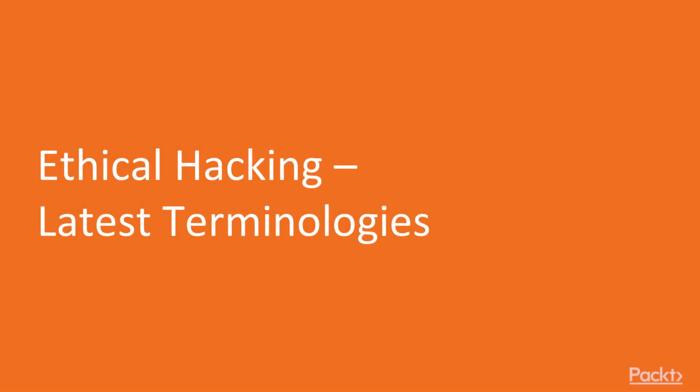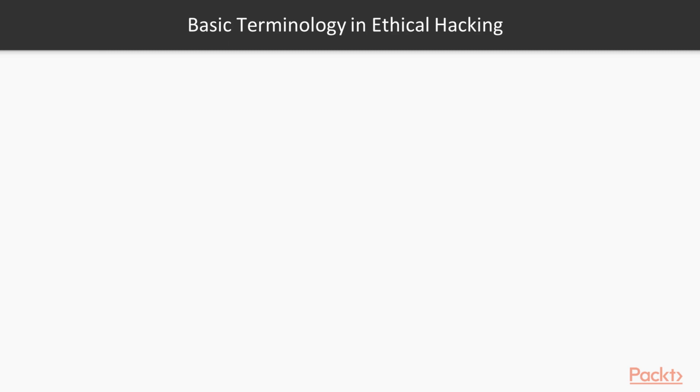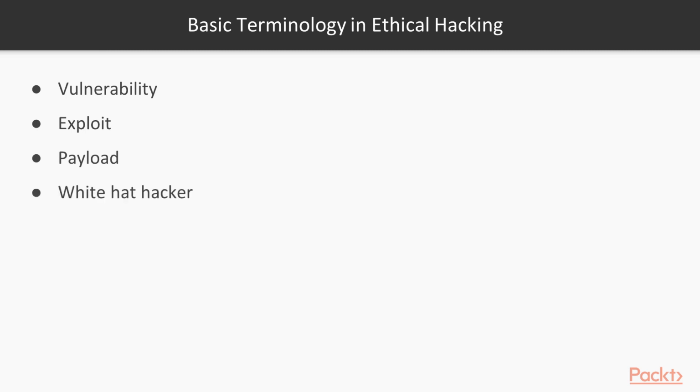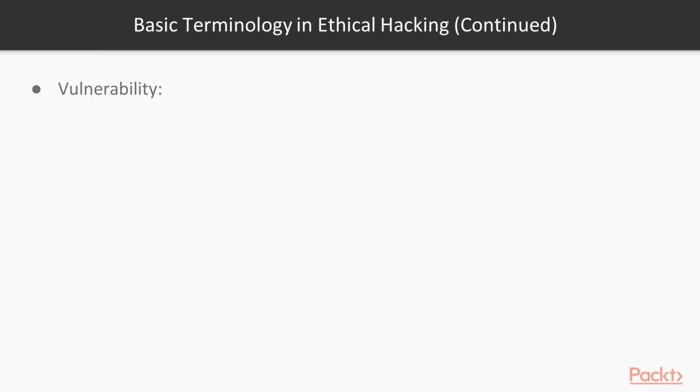Ethical hacking latest terminologies. Now in this video we are going to take a look at ethical hacking terminologies and the explanation regarding them. So let's start with the basic terminology in ethical hacking. These are the terminologies available inside ethical hacking which are generally used: vulnerability, exploit, payload, white hat hacker, black hat hacker, grey hat hacker, script kiddie and penetration. So we will talk about them one by one. Let's start with vulnerability.